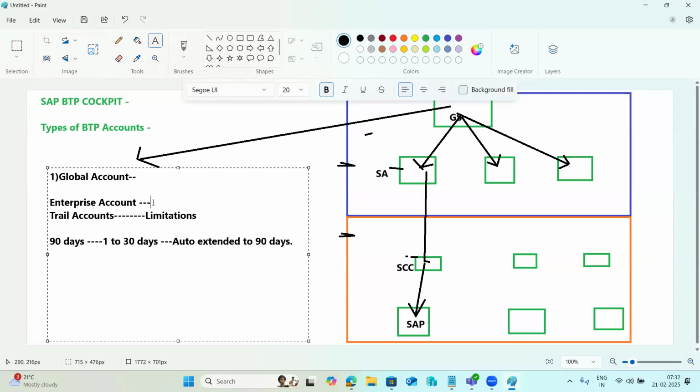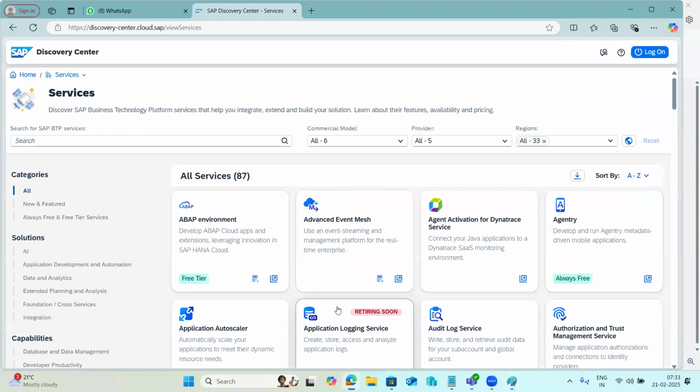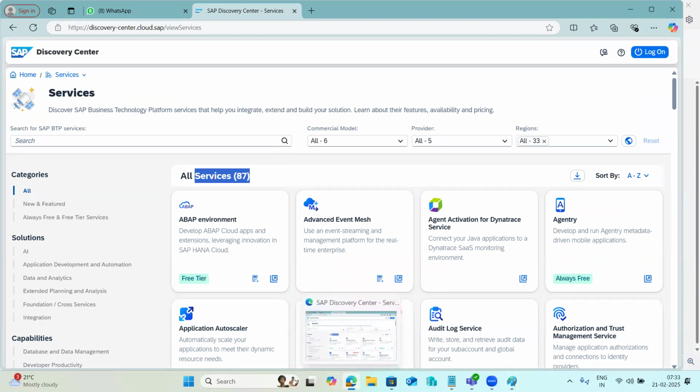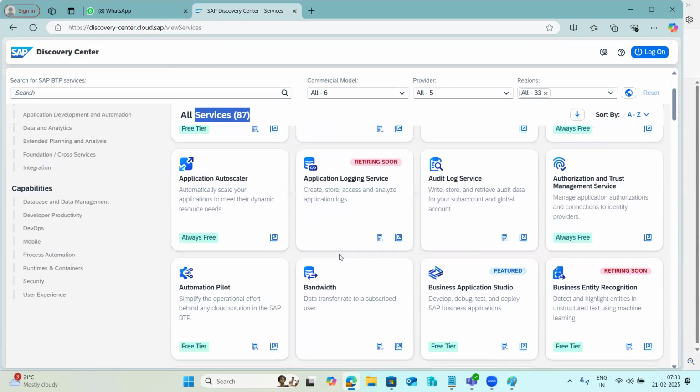So there are no limitations here. You get all the current services plus all the future services SAP is going to deploy. Whatever services exist, you will get access to all of them. You can use any service. There is no limitation here.